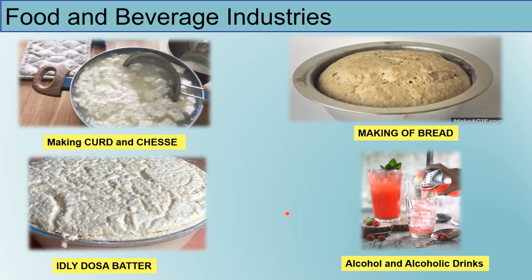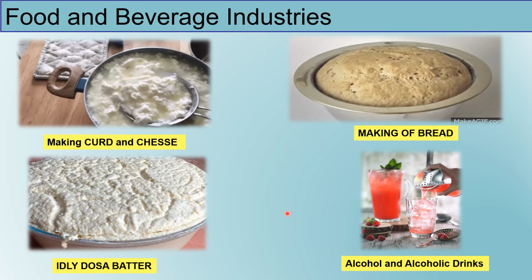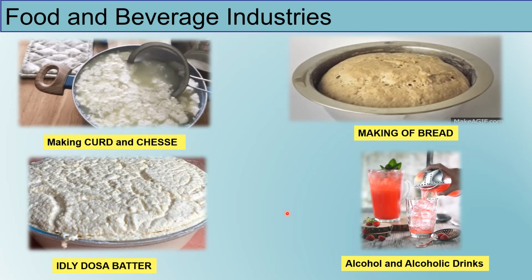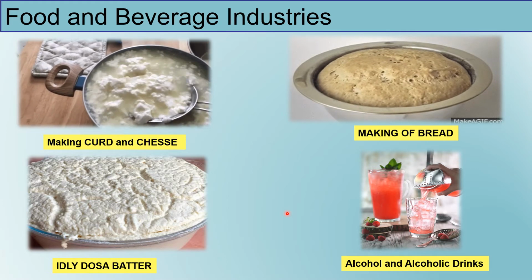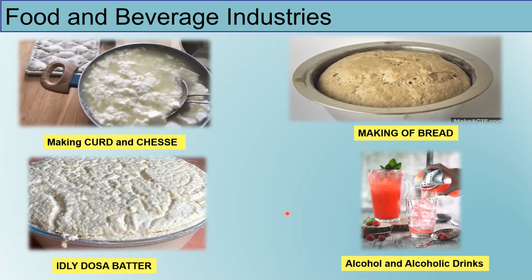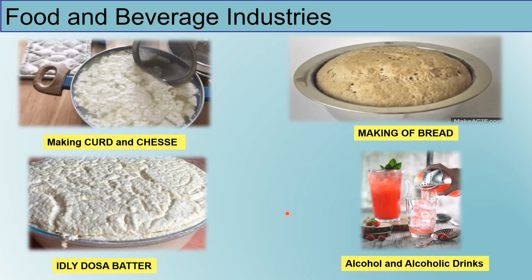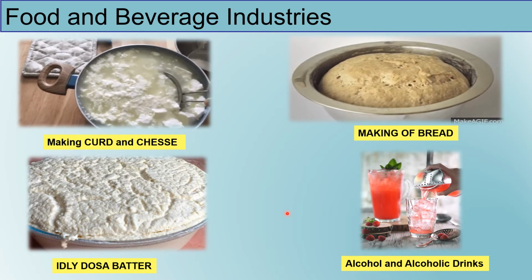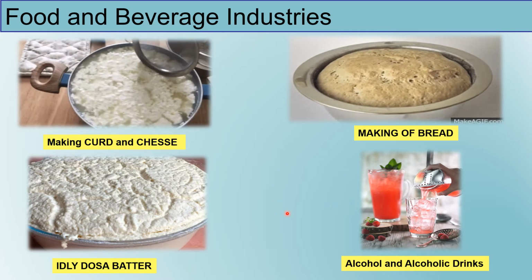Let me explain how it actually happens. Milk contains a sugar called lactose, and lactobacilli convert this lactose sugar into lactic acid, and this lactic acid then converts the milk into curd.